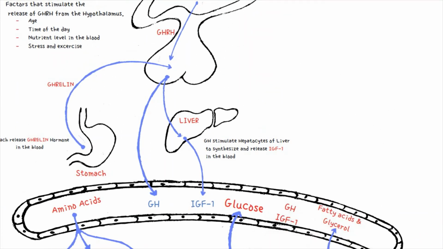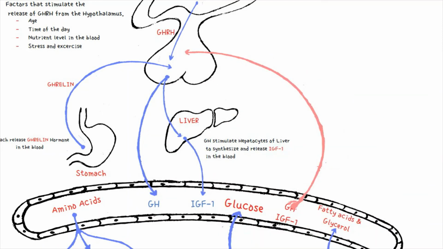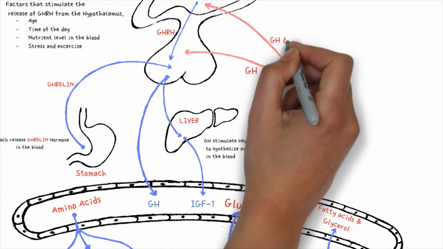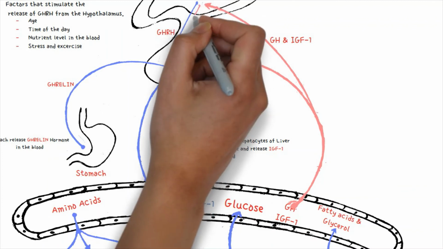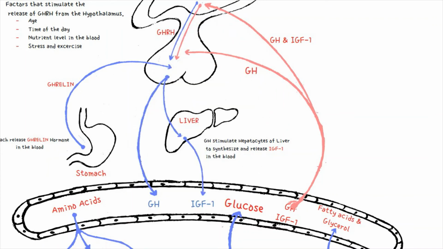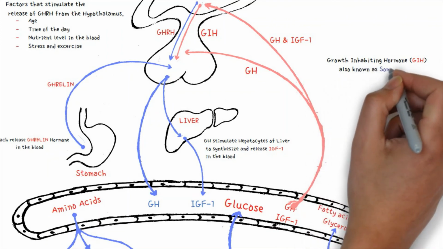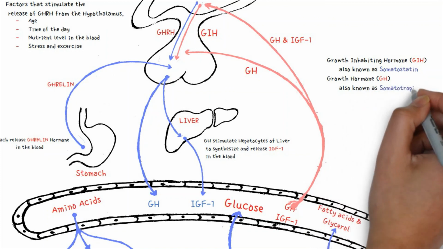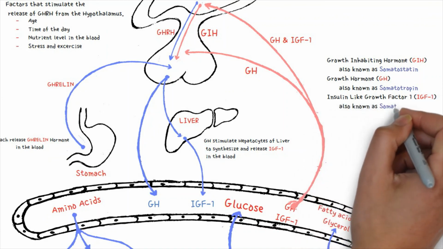The increased level of growth hormone in the blood will have an inhibitory effect on the anterior lobe of the pituitary gland, and the increased level of both growth hormone and IGF-1 will target the hypothalamus to release growth inhibiting hormone in the hypophyseal portal system, which will inhibit the secretion of growth hormone from the anterior lobe of the pituitary gland. Growth inhibiting hormone is also known as somatostatin, whereas growth hormone is also known as somatotropin, whereas insulin-like growth factor 1 is also known as somatomedin.